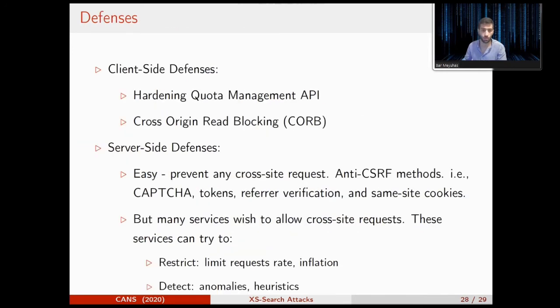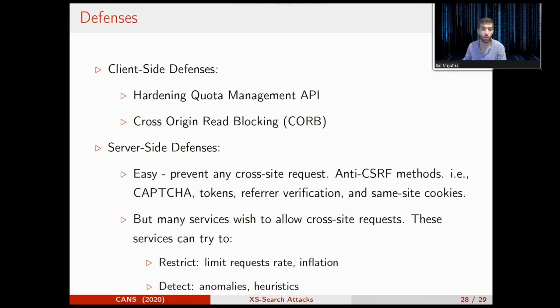We have talked so long about the attacks and the vulnerable services. Now I'll present the defense mechanisms that can help to mitigate cross-site search attacks. On the client side, Chrome and other browsers should harden their Quota management API and make sure that the same origin policy is enforced in this API. Chrome also introduced a security feature that can identify and block suspicious cross-site requests before they reach the web page.